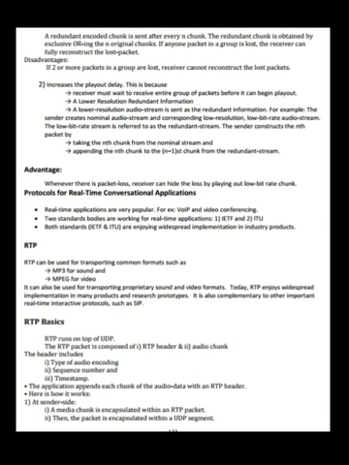A lower resolution audio stream is sent as the redundant information. For example, the sender creates a nominal audio stream and a corresponding low resolution, low bit rate audio stream. The low bit rate stream is referred to as the redundant stream. The sender constructs the nth packet by taking the nth chunk from the nominal stream and appending the n-1st chunk from the redundant stream. Advantage: whenever there is a packet loss, the receiver can hide the loss by playing out the low bit rate chunk.